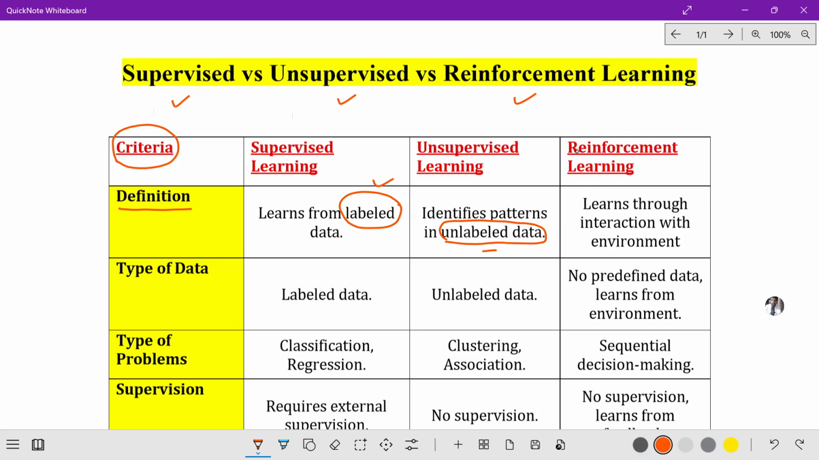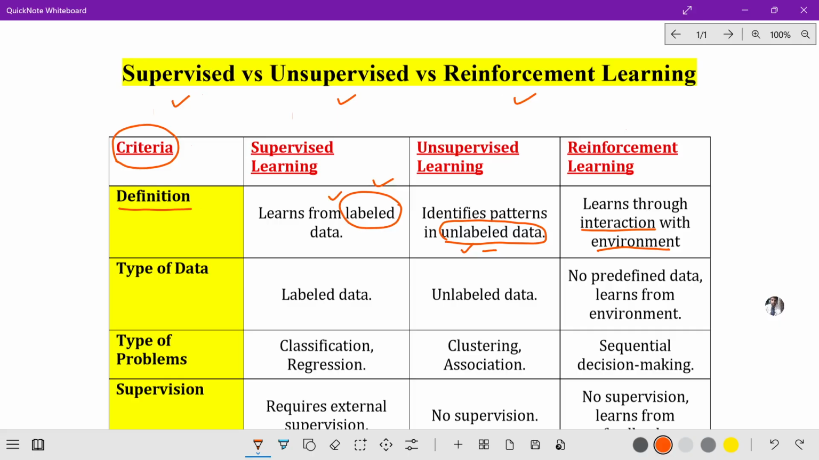Third one is reinforcement learning. It learns through interaction with the environment. So simply remember, when it comes to supervised learning, there is a label. Unsupervised learning, unlabeled. Remember, in reinforcement learning also there is no labeled data. Actually it learns through interaction with the environment.